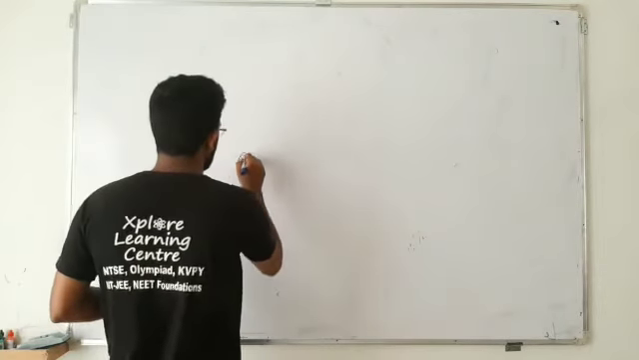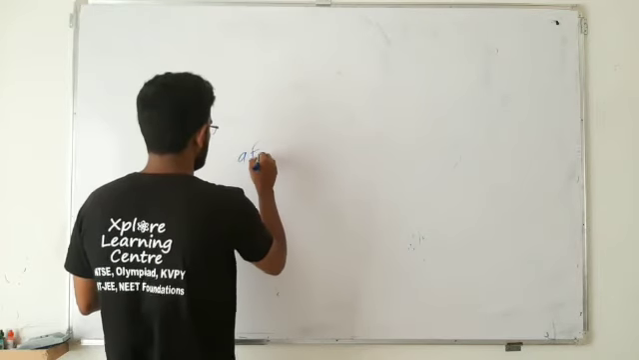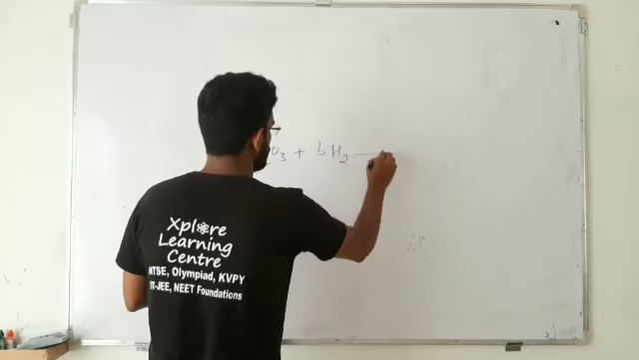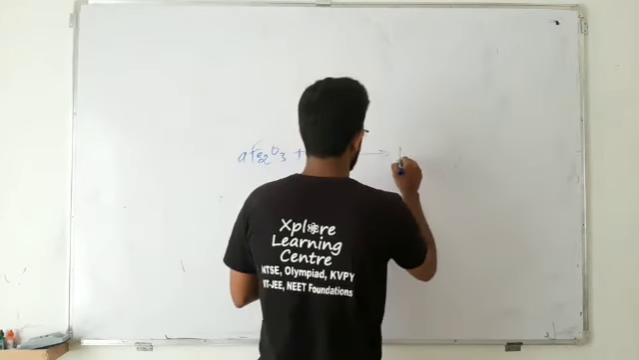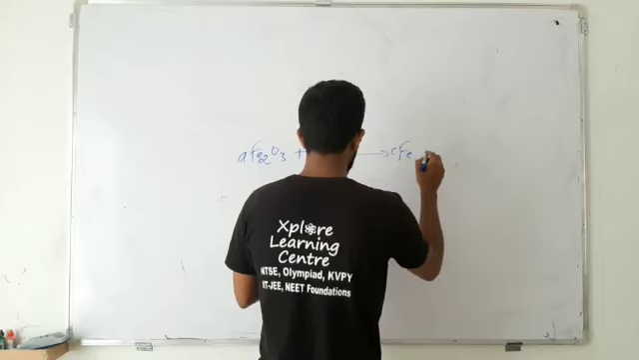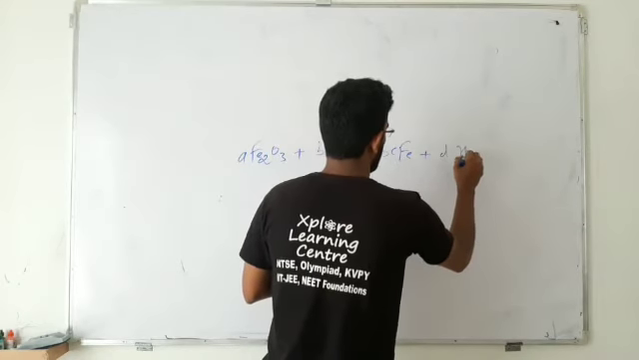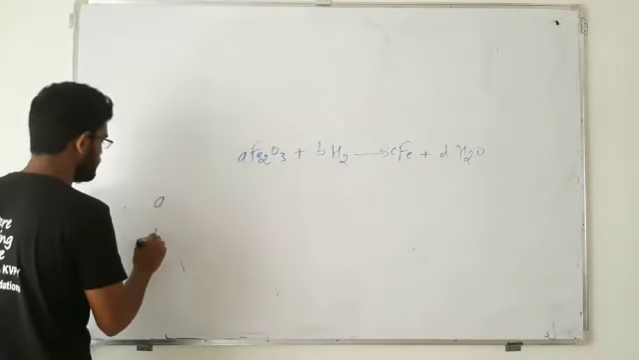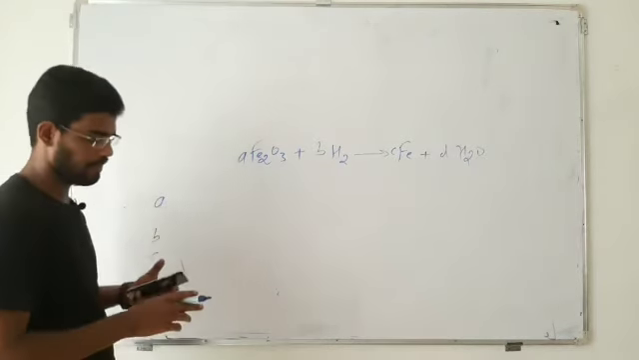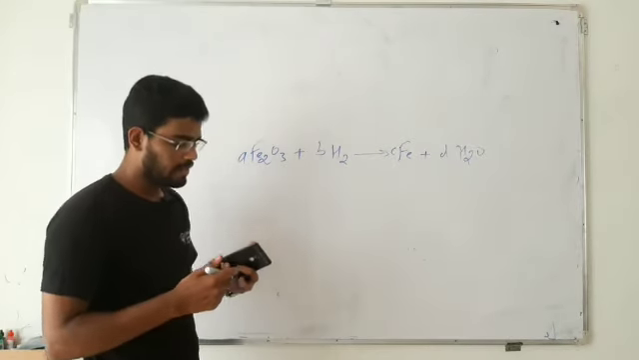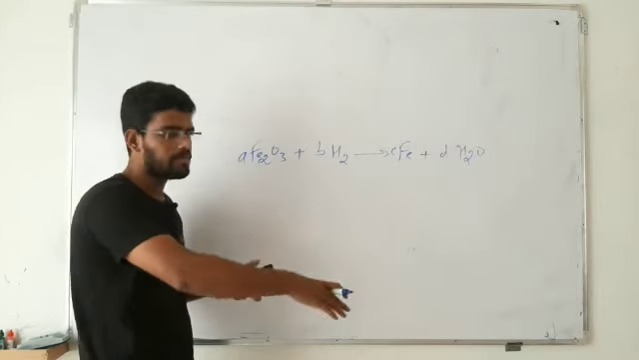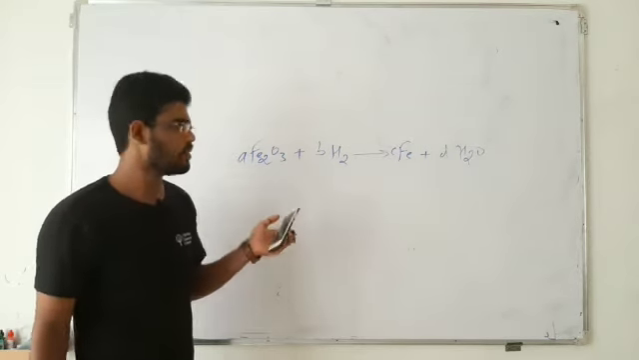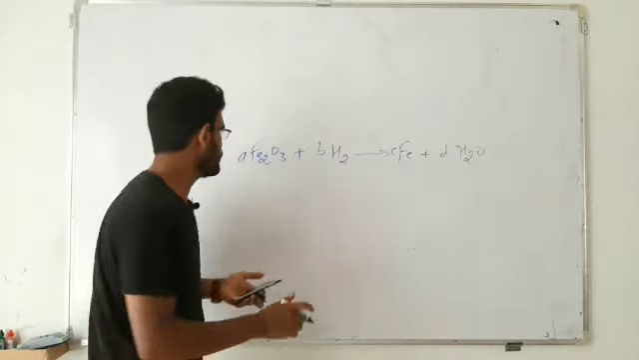What's the question? We have the reaction as A Fe2O3 plus B H2 gives you C Fe plus D H2O. You need to find out the answers for A, B, C and D. To balance, you can take help of making a chart and try to solve it, but it's not that difficult. Looking at the reaction, you can also easily balance it.